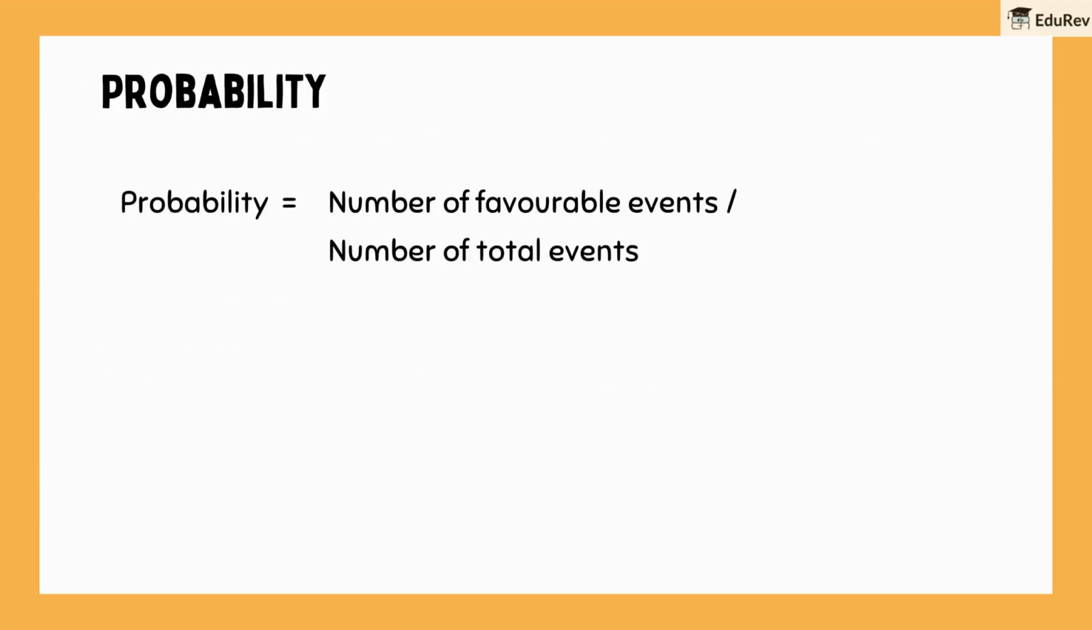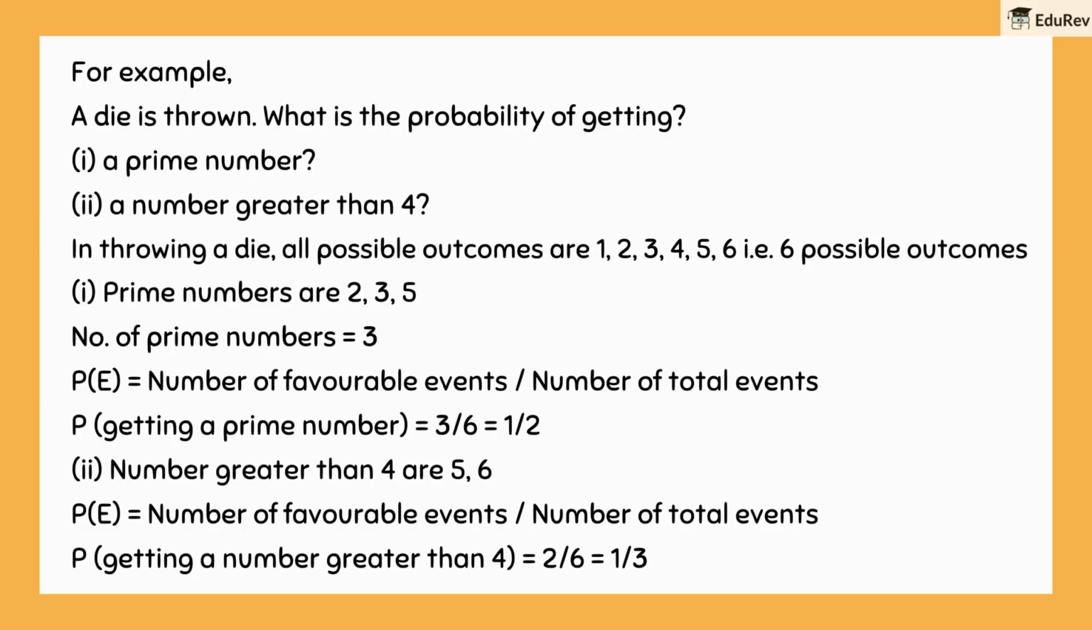The formula to calculate probability is: probability is equal to number of favorable events upon number of total events. Let's apply this formula to an example. Suppose a die is thrown, and we want to find the probability of getting a prime number or a number greater than 4. For a prime number, the favorable events are 2, 3, and 5 out of the total 6 possible outcomes. So, the probability of getting a prime number is 3/6 or a half. For a number greater than 4, the favorable events are 5 and 6, so the probability is 2/6 or 1/3.